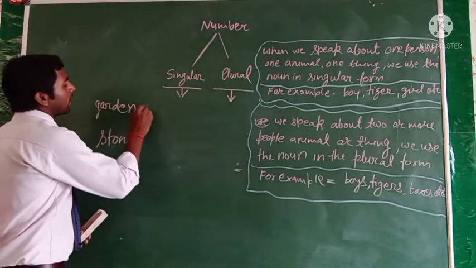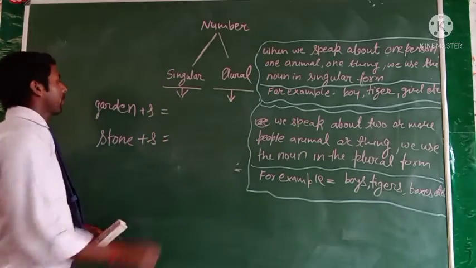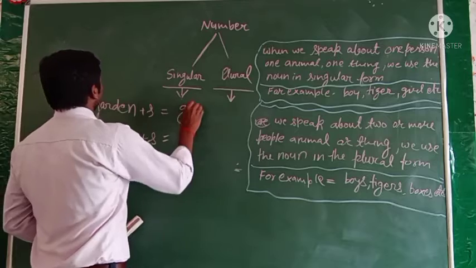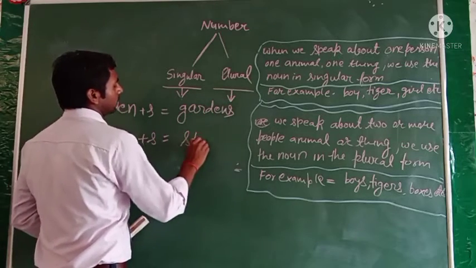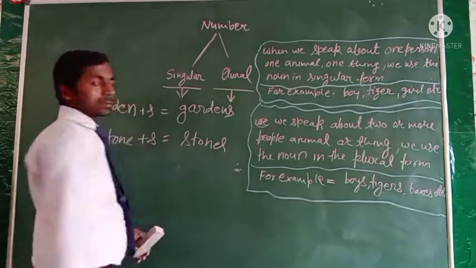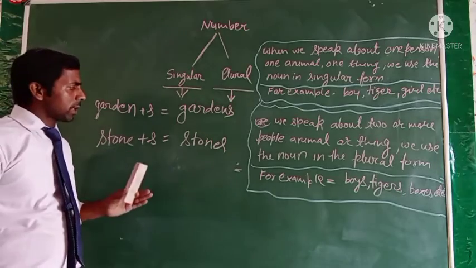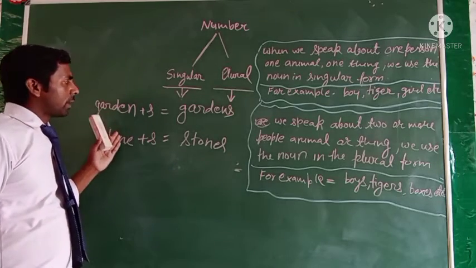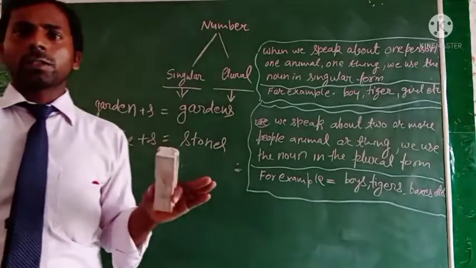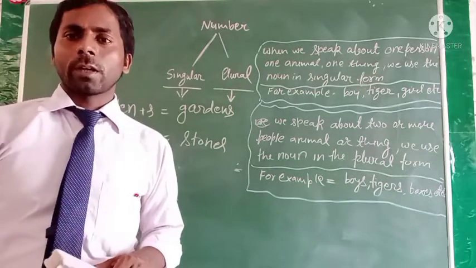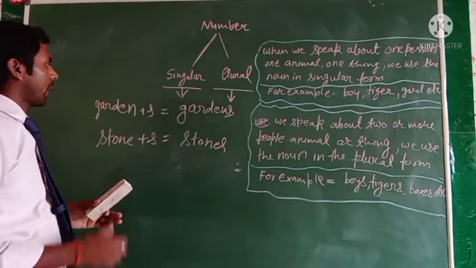We can simply add s and then it will be the plural form. Garden will be gardens and stone will be stones. It is the simple method. We can change the singular noun word into the plural noun word by adding s to the singular form. Clear?